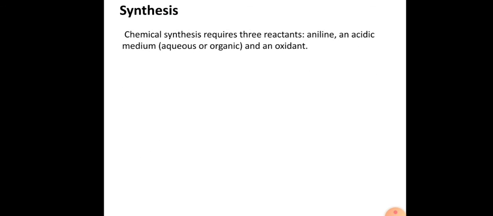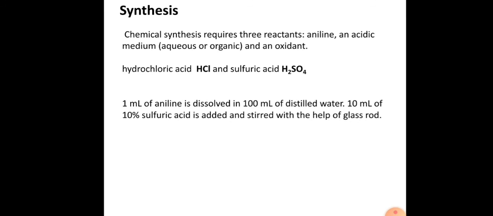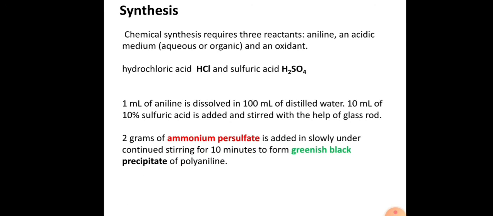Now let's see how polyaniline is synthesized. Chemical synthesis requires three reactants: aniline, an acidic medium, either hydrochloric acid or sulfuric acid, and the oxidant, which is ammonium persulfate. 1 ml of aniline is dissolved in 100 ml of distilled water, and then 10 ml of 10% sulfuric acid is added and stirred with a glass rod.